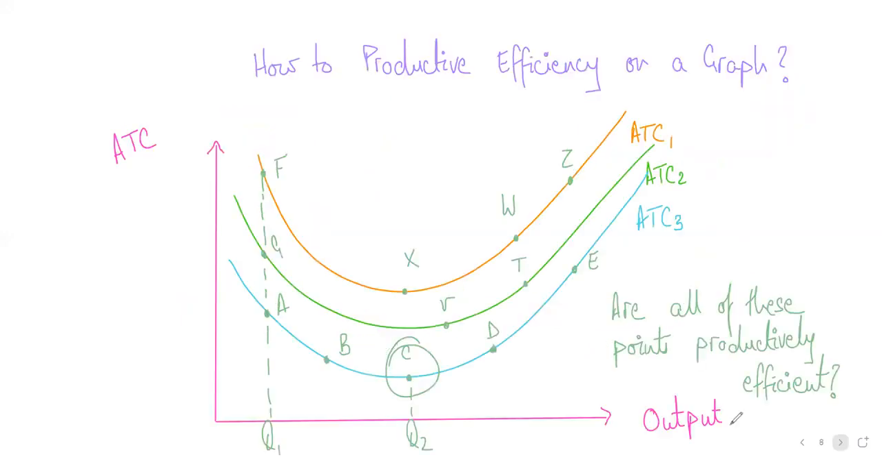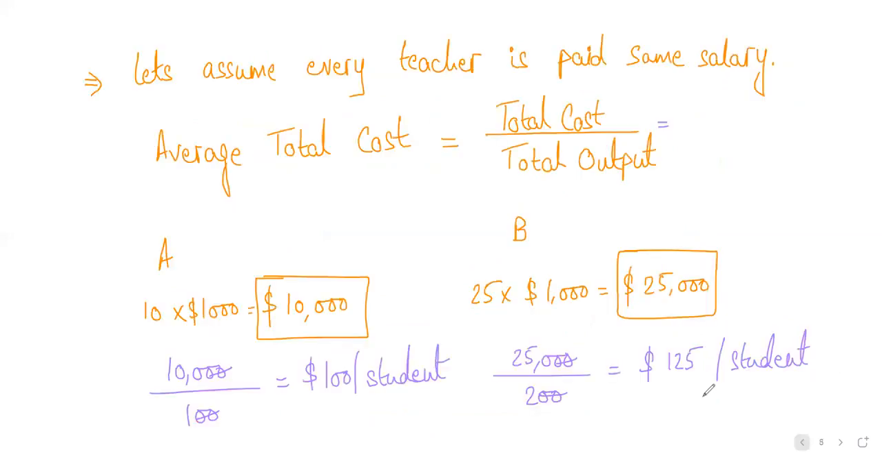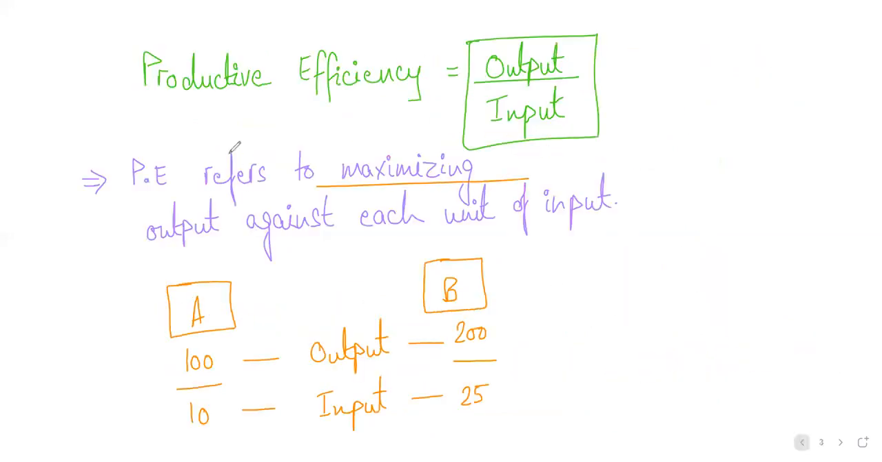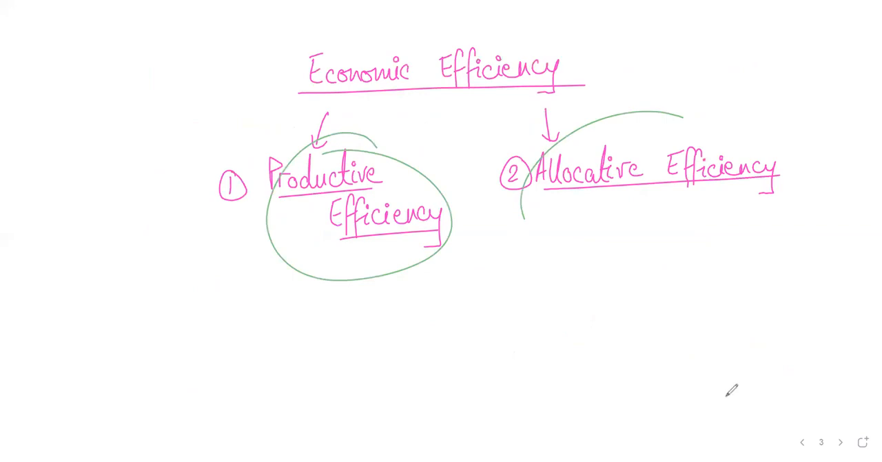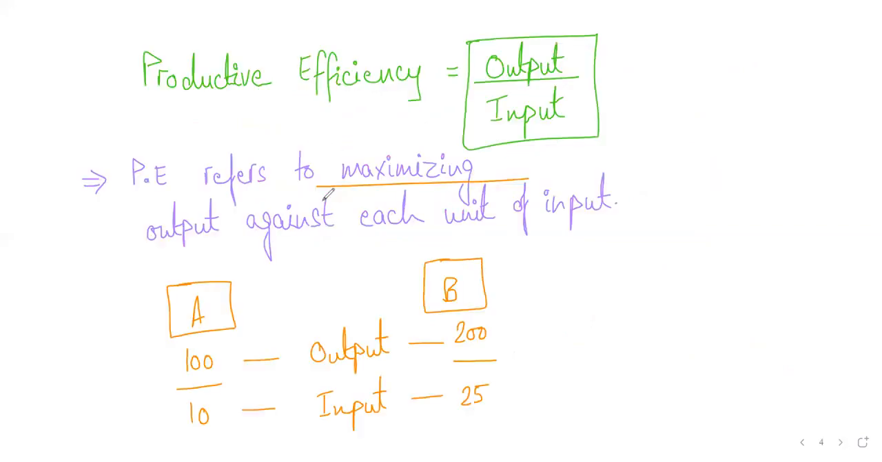So let's do a quick recap and then move forward. We started our discussion by saying that economic efficiency comprises two things, productive and allocative efficiency. Now, what is productive efficiency? Productive efficiency refers to maximizing output against each unit of input.